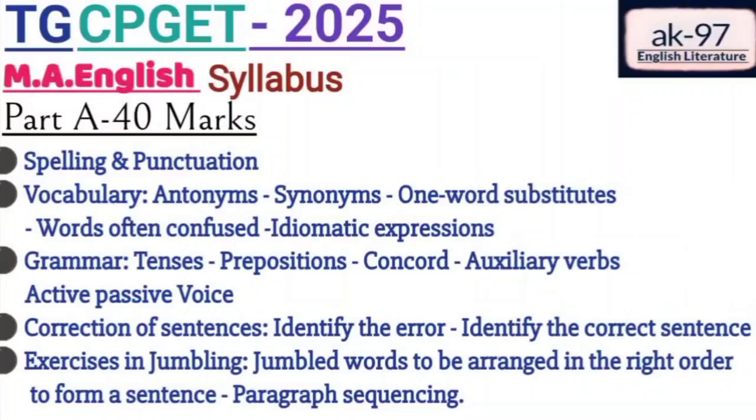Especially we get questions on subject and verb agreement. This is very, very important. You need to practice more and more. After learning tenses, directly jump to the topic concord. Here you need to find the agreement between subject and verb, or subject-verb agreement.